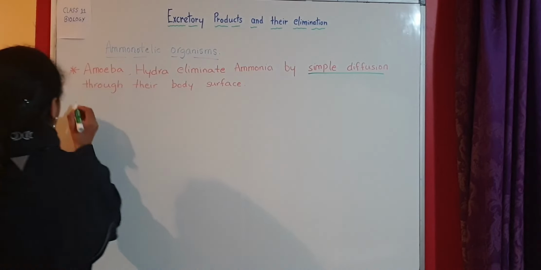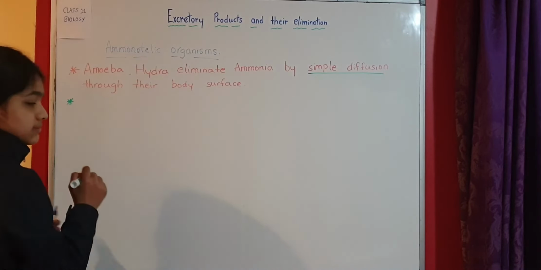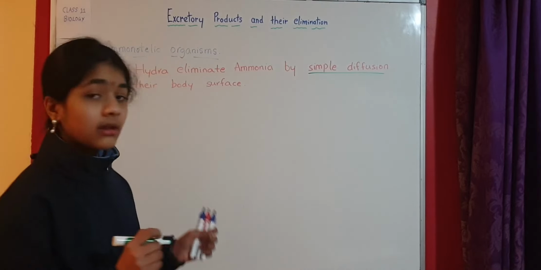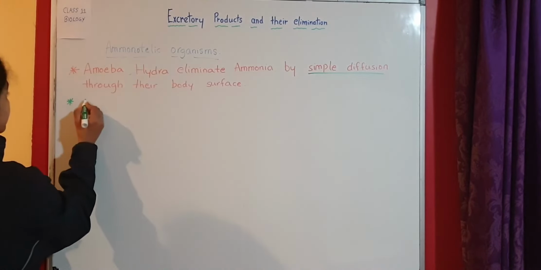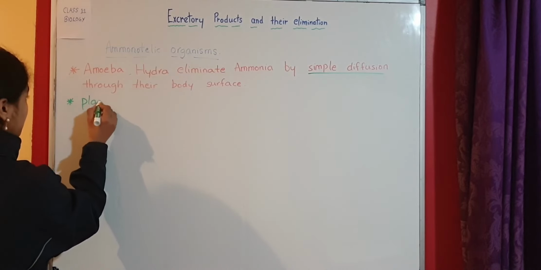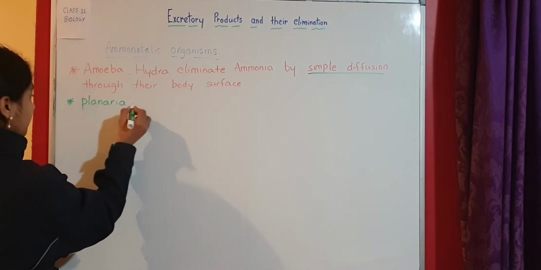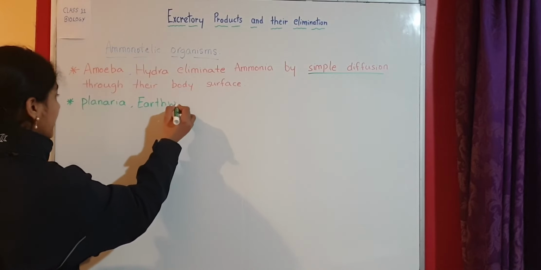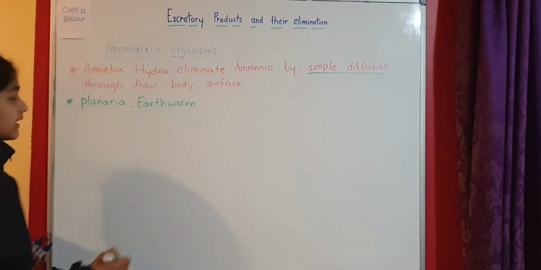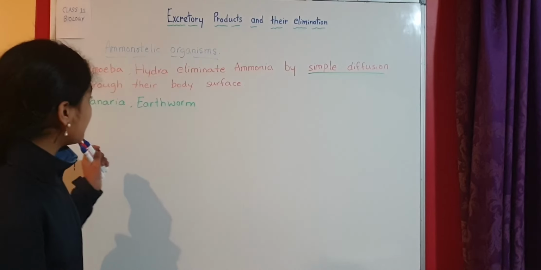Coming to the next part, the next organisms which excrete ammonia and are called ammonotelic organisms are planaria and earthworm. These both are animals, they come under kingdom Animalia.